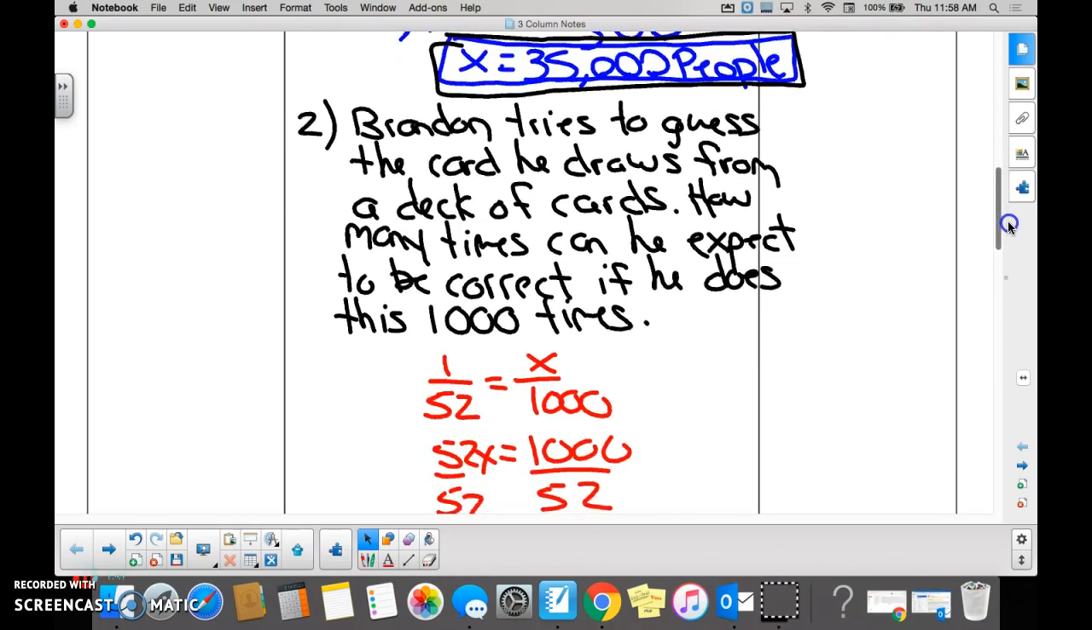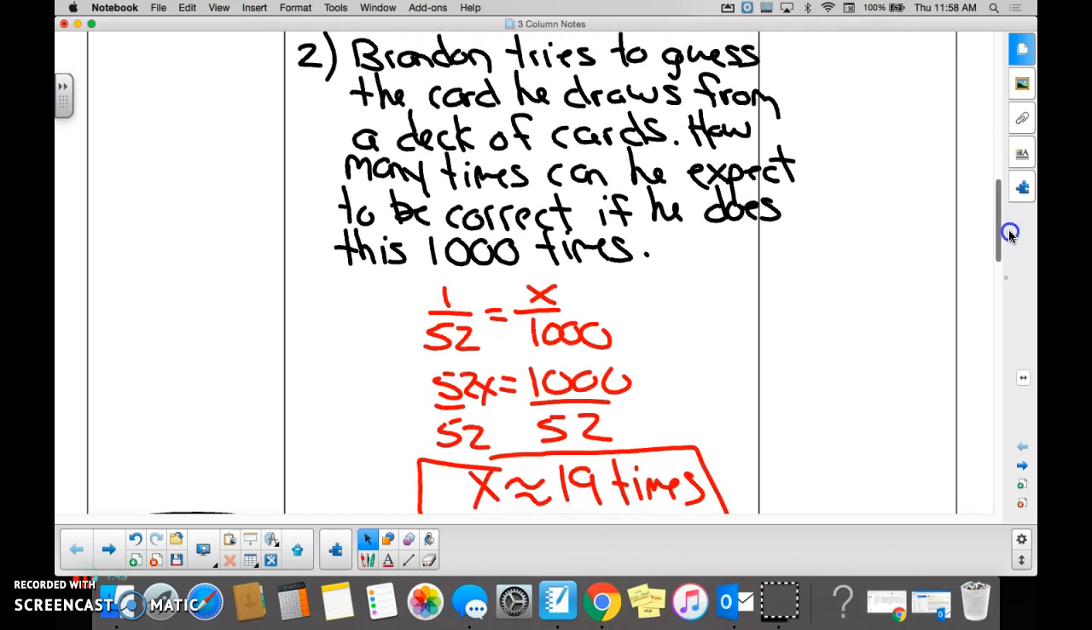A similar problem, Brandon is bored one day, and he has a deck of cards in front of him, and he wants to figure out how many times he could correctly guess the card that he draws. And he's going to do this 1,000 times. So you all know that there's how many cards in a deck of cards? 52. And Brandon's going to probably be correct out of 52 times. How many times? 1,000. About 1 out of every 52 times. You can only predict 1 out of the 52 cards, right? So probably 1 every 52 times is going to be correct.